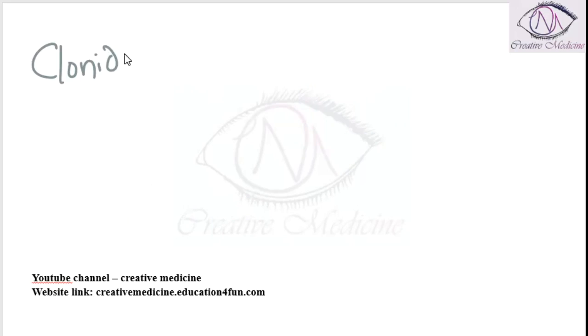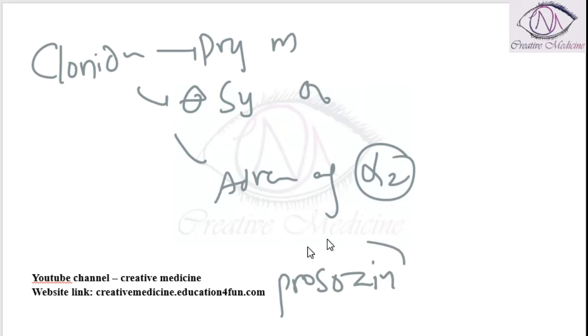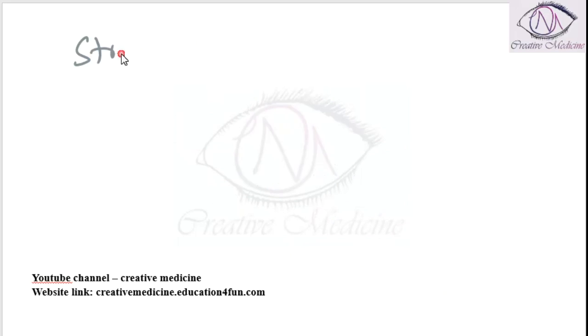Clonidine. Clonidine will result in dry mouth and it will inhibit the sympathetic outflow, and it is an adrenergic agonist, especially an alpha 2 agonist. Prazosin does not antagonize it because prazosin is an alpha 1 blocker, whereas clonidine is an alpha 2 agonist, so prazosin does not antagonize the clonidine. The drug used to perform stress echocardiography is dobutamine.